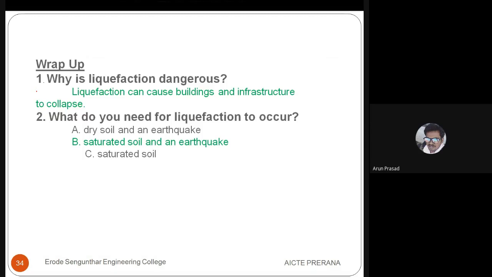So second, what do you need for liquefaction to occur? Okay, liquefaction will not occur in all ground surfaces. Only in soil that is saturated, with low density, where the mechanical property is too low and the water content is too high.